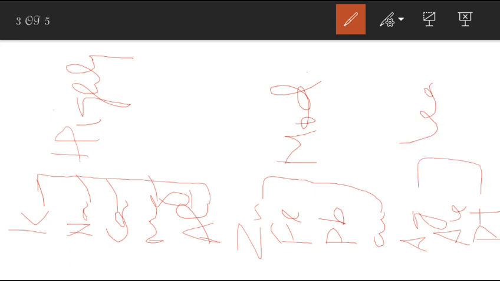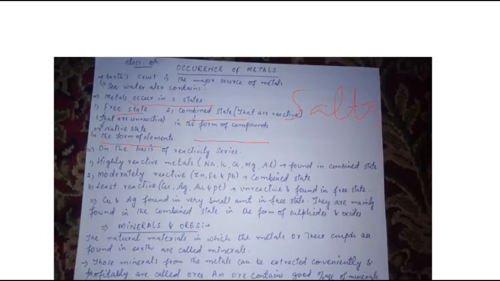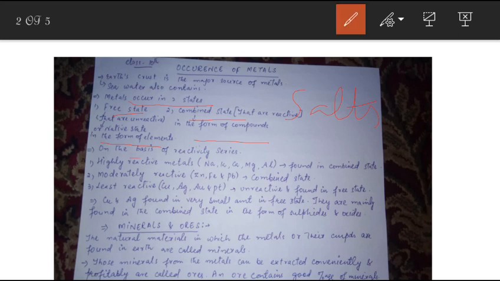These are the least reactive metals. So in the reactivity series, first are the highly reactive metals: sodium, potassium, calcium, magnesium, and aluminum.